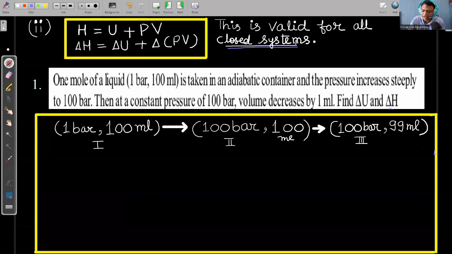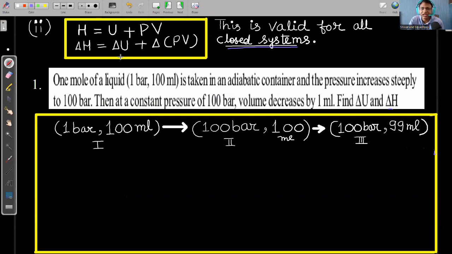One by one, we have to take examples so that there is no confusion while applying this formula. There are many formulas for chemical reactions. We write that delta H is equal to delta U plus delta ng RT. So we should be clear about when we have to apply it: is it always valid or is it conditional? We should know about that.